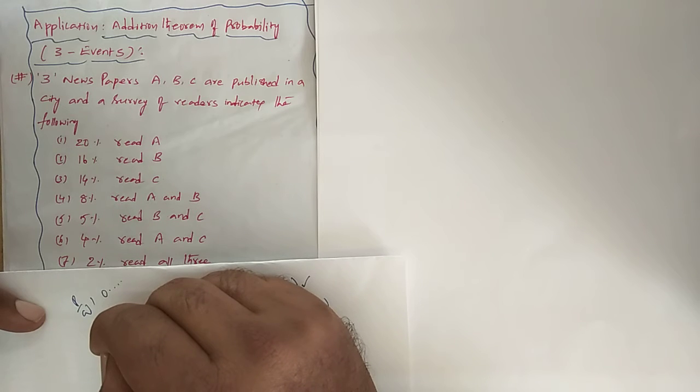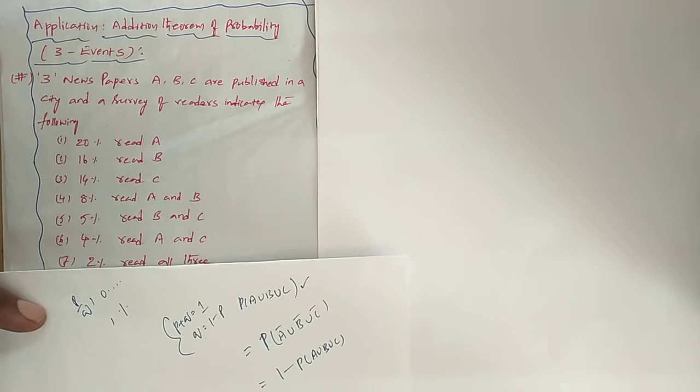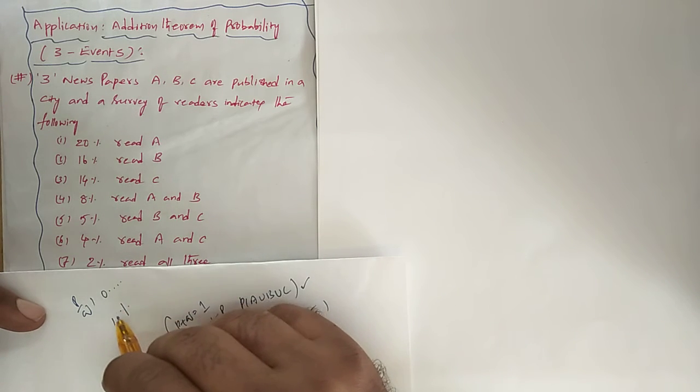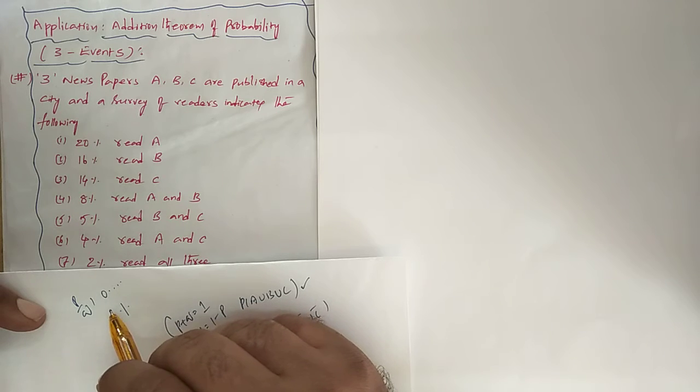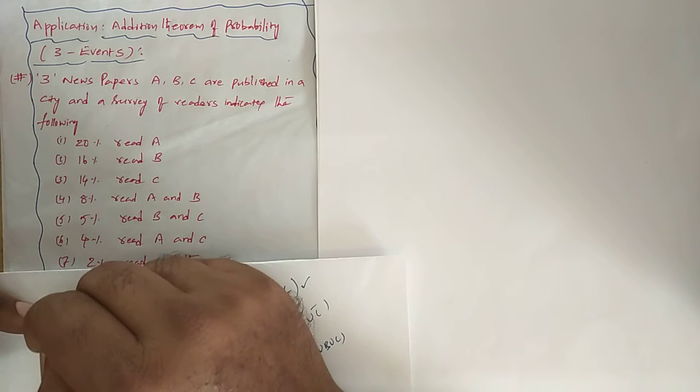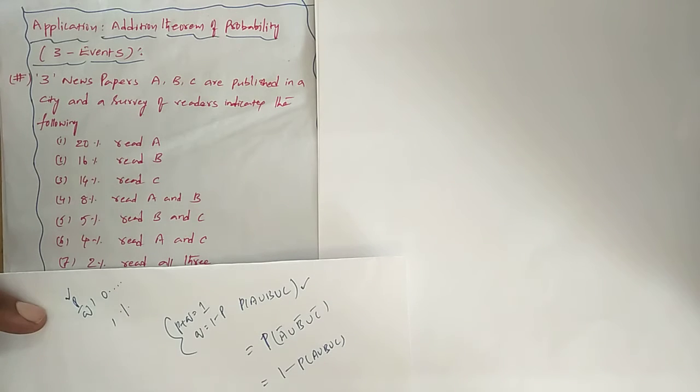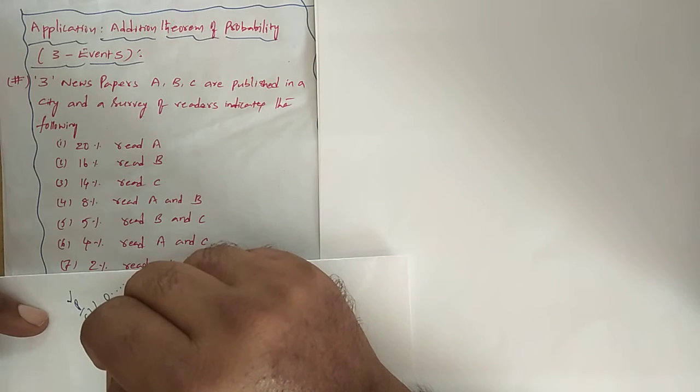And the very conventional one as far as business information is concerned, the percentage form. The probability is given in percentage form, but for doing further operations, the best form is the ratio form, the mathematical form.